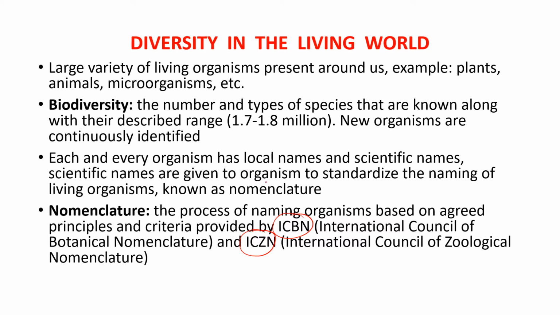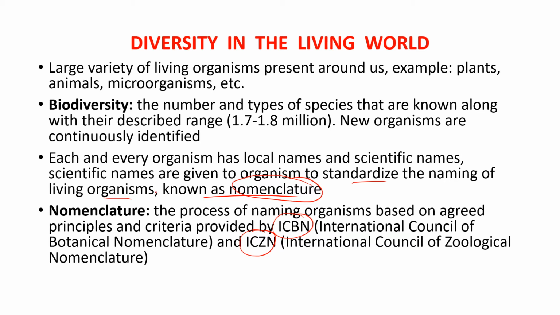You cannot give the name as you wish. These rules are necessary just to standardize the naming of living organisms. Such a process is known as nomenclature. So naming of organisms according to the rules given by the ICBN or ICZN is known as nomenclature.